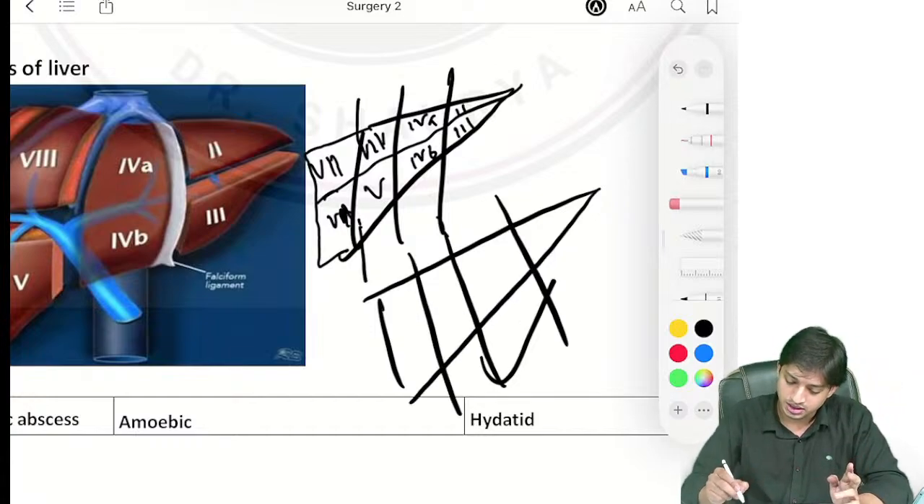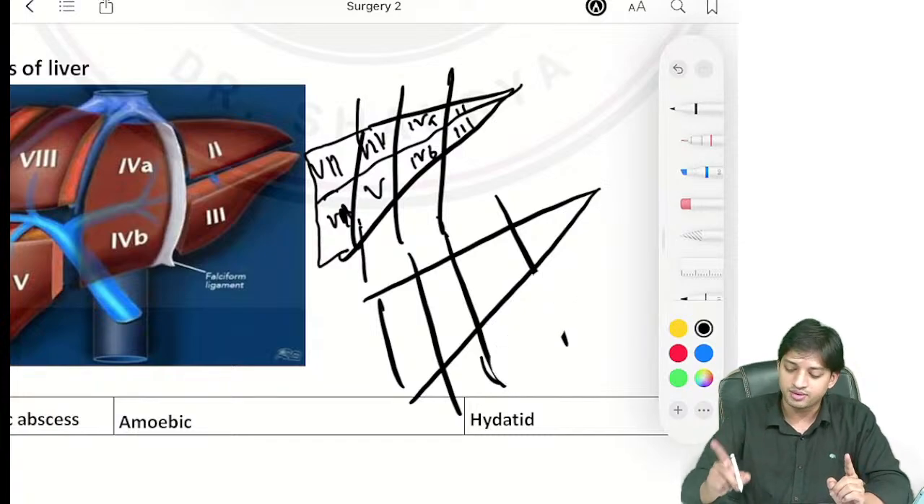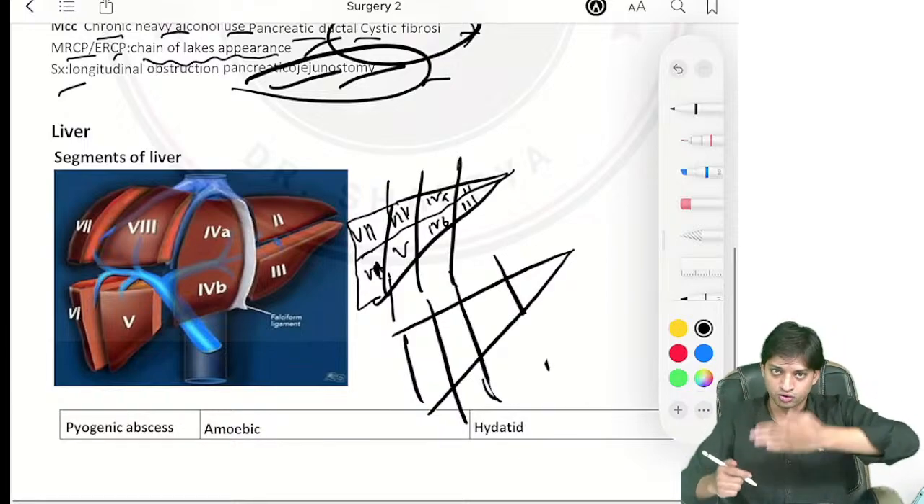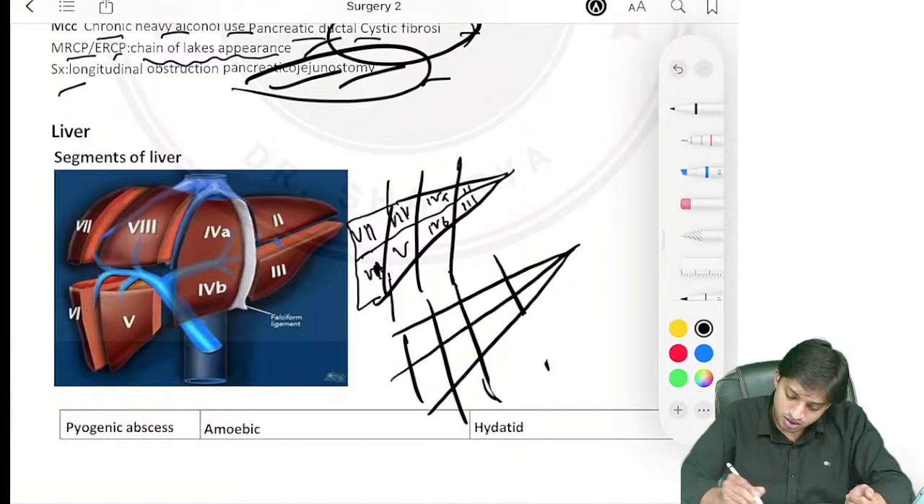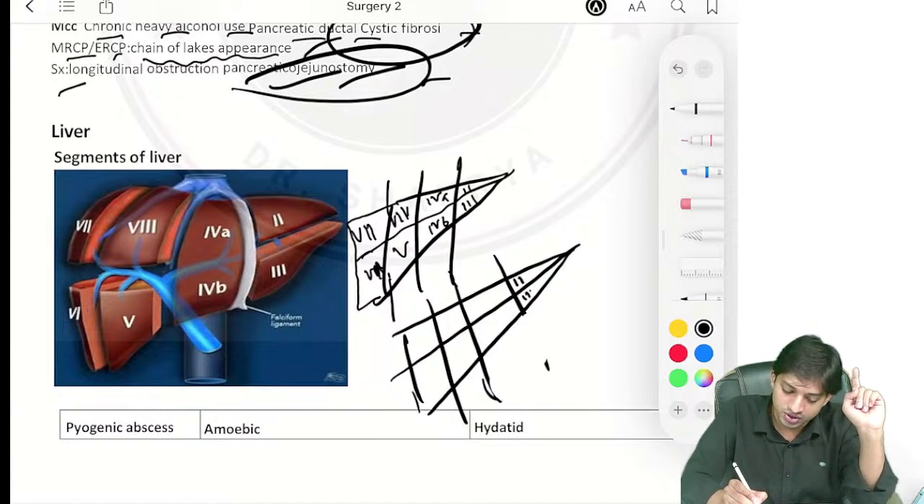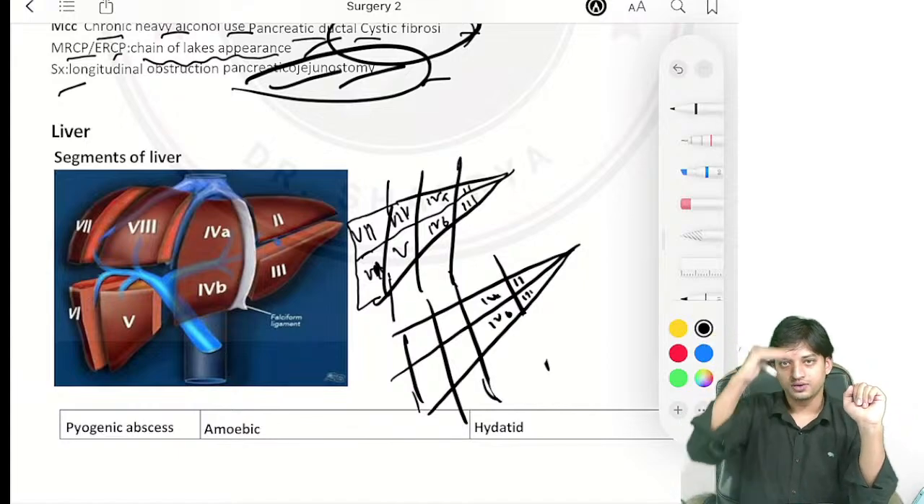Draw 3 lines, and now I will tell you how to remember the segments of the liver. First segment, it is not visualized in the 2D image whenever you are seeing the liver from the front. Now see, start from the 2, then move to 3, then you have 4A and you have 4B. 2, 3, 4A, 4B. Done.